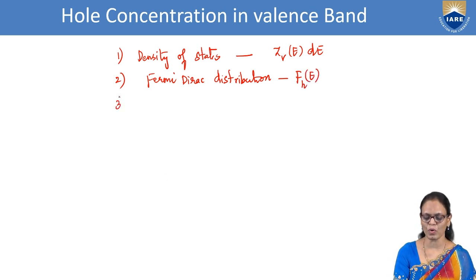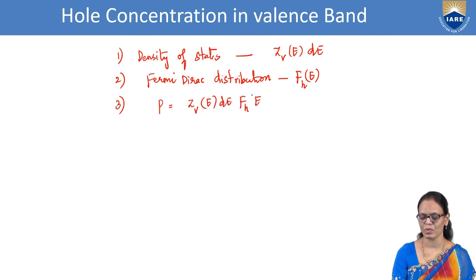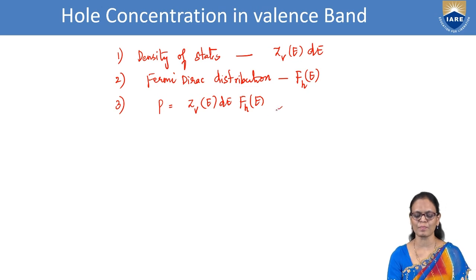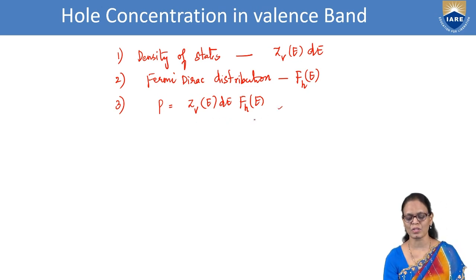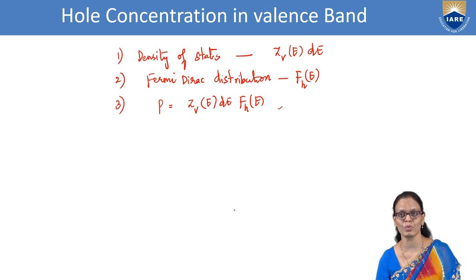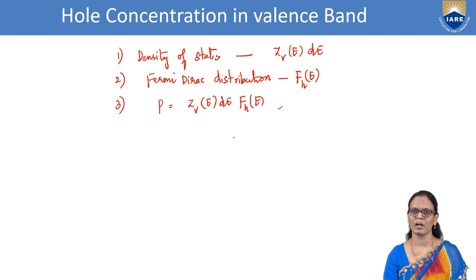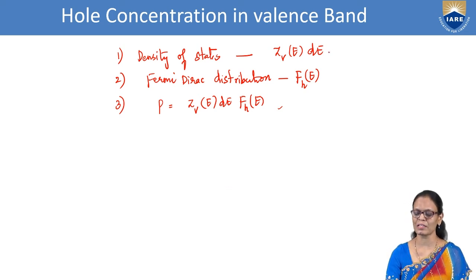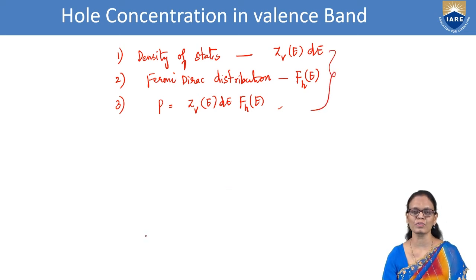Now if you want P, P will be the product of these two, ZV(E) dE into FH(E). So write the expressions for both, substitute in this, and then the rest is all simplification. You may have to use some constants or do some substitutions for integration and then simplify. That makes things easy for you to understand.